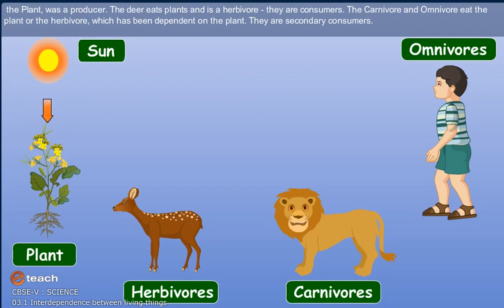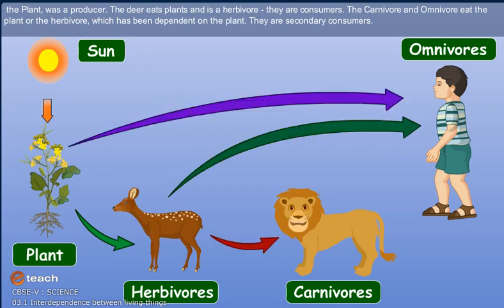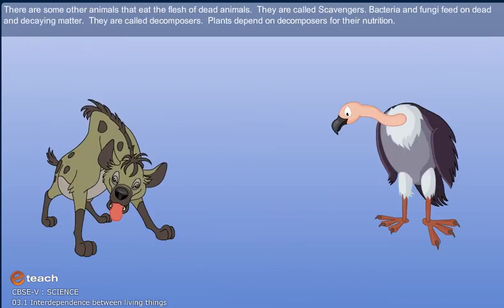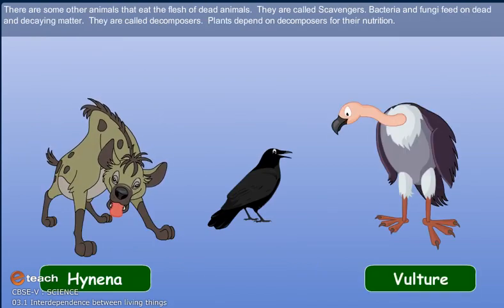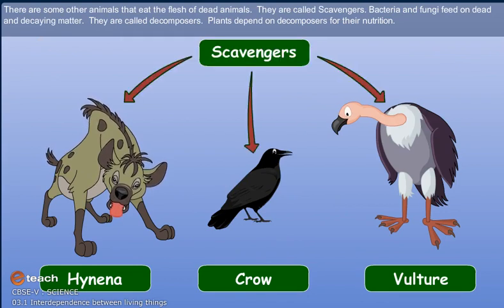Let's look at this with a chart. We had the plant, which was a producer. The deer eats plants and is a herbivore. They are consumers. The carnivore and omnivore eat the plant or the herbivore, which has been dependent on the plant. They are secondary consumers. There are some other animals like the hyena, vulture, crow, etc. that eat the flesh of dead animals. They are called scavengers.